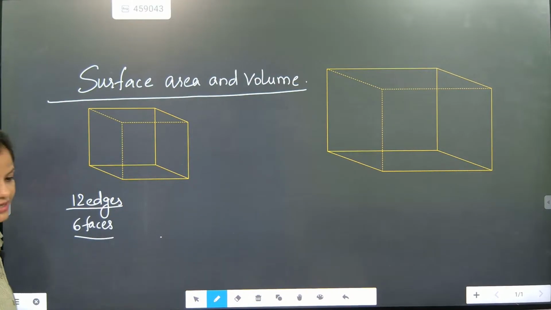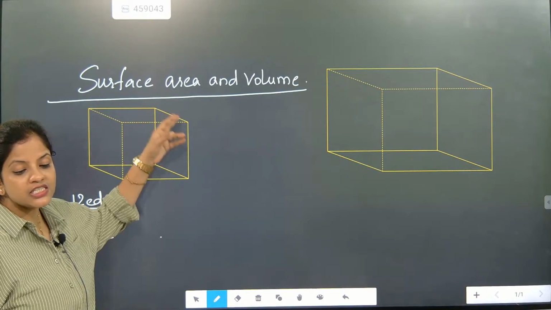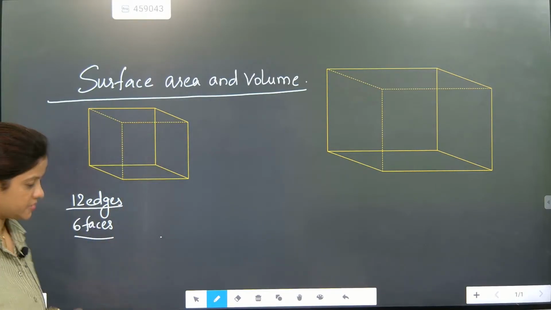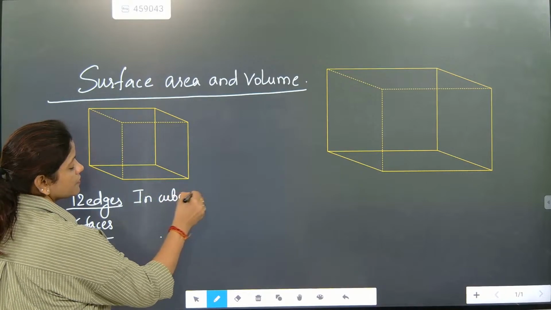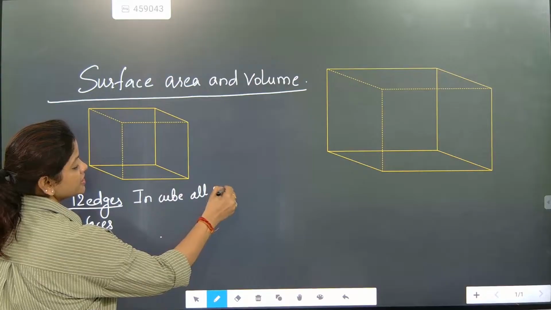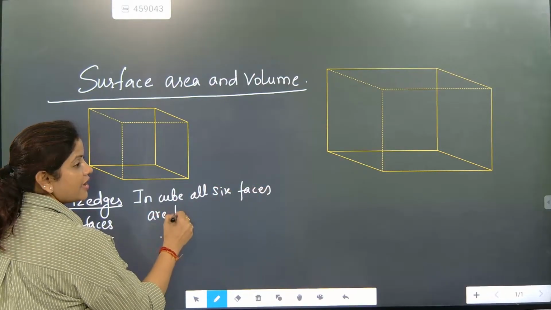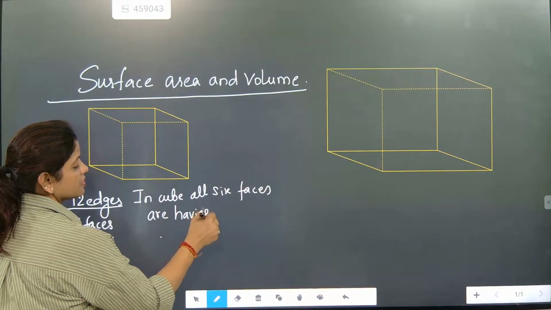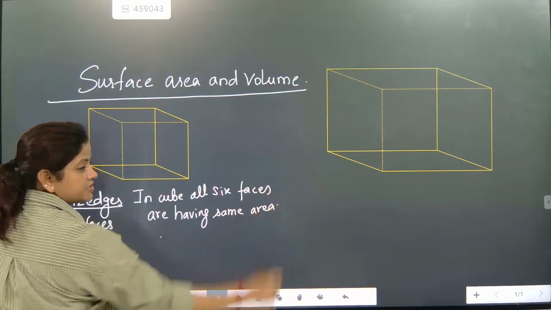Now look here. But faces are there. In a cube, all 6 faces are having the same area.